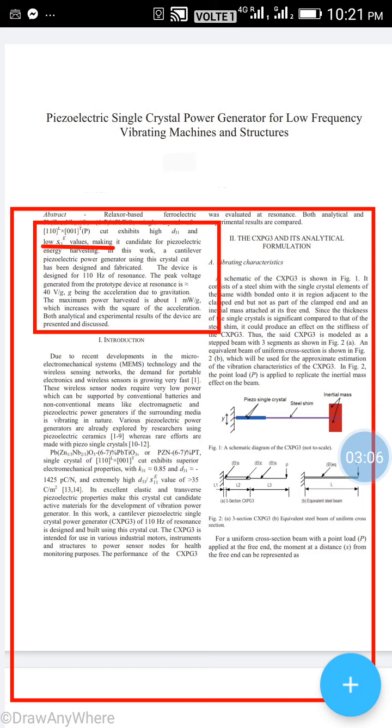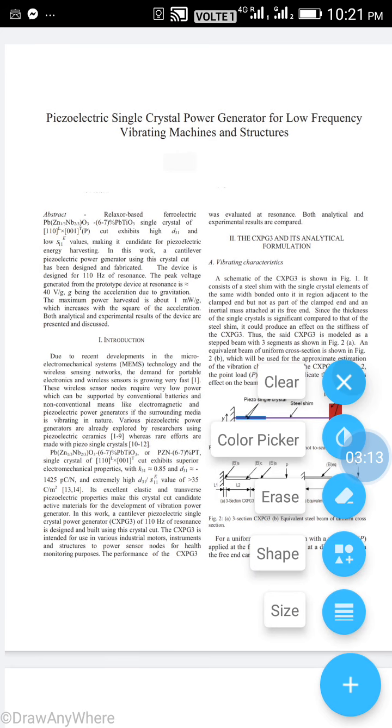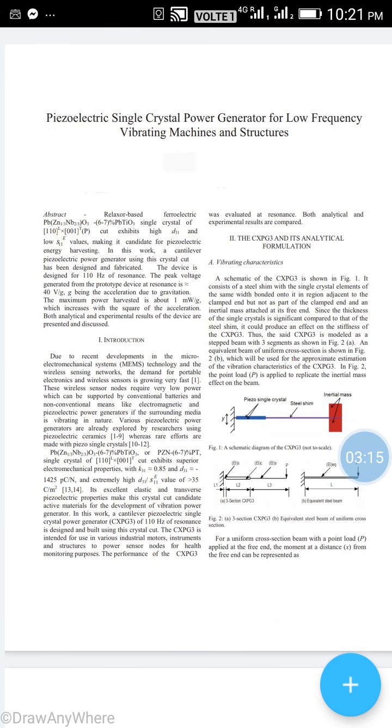So this side we can see, now this we can clear about the CXPG3 analytical formulation. Second is the vibrating characteristics. A schematic of the CXPG3 is shown in figure 1.